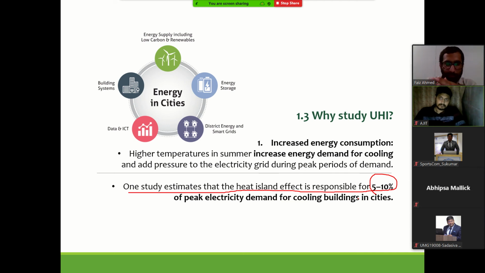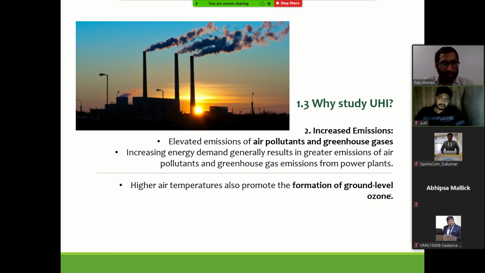This is one way of looking at UHI studies: how it is impacting energy consumption, and what I can do to reduce UHI. The second thing is increased emission, as a result of the number of vehicles and the number of new industries that have come up.